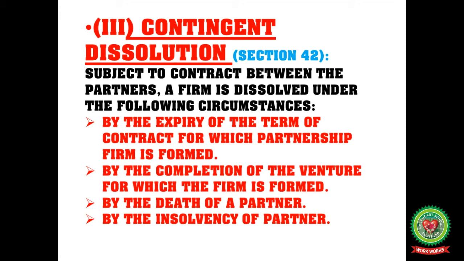By the completion of the venture for which the firm is formed, like just for one project you all signed as partners. In this case also dissolution. Also by the death of any partner, or by the insolvency of a partner. These are all the reasons for contingent dissolution.